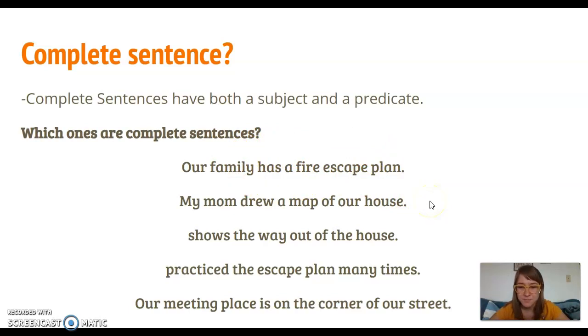How about the second one? My mom drew a map of our house. Is there a subject here? Yes, my mom. What did she do? What's the predicate here? Drew a map of our house. So there's two. We're good.